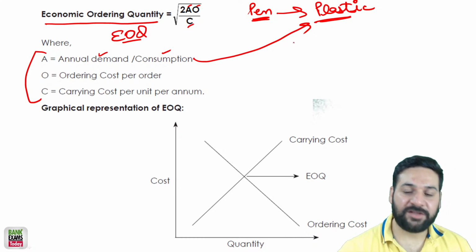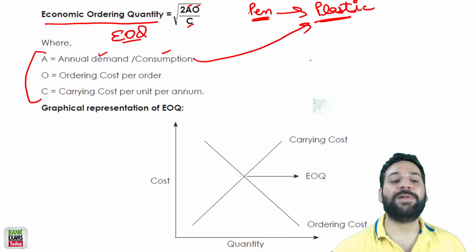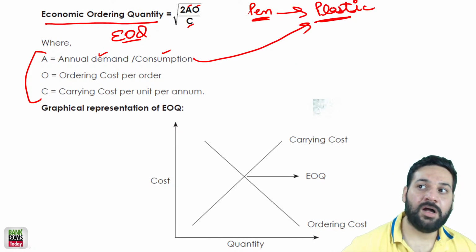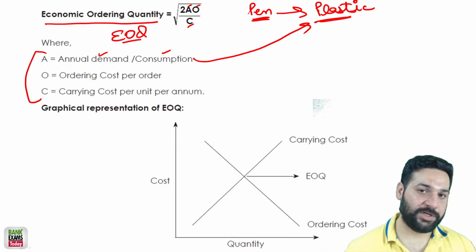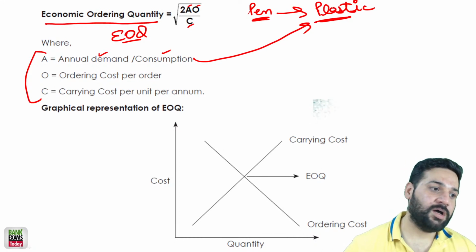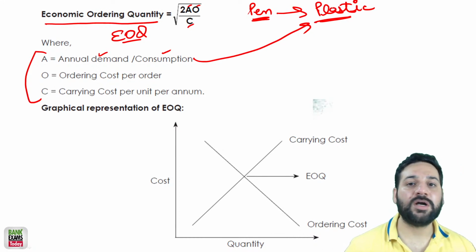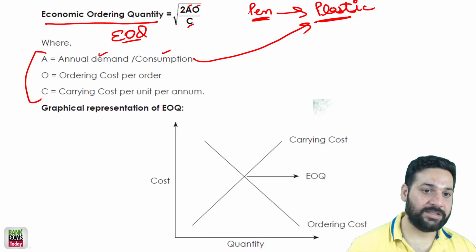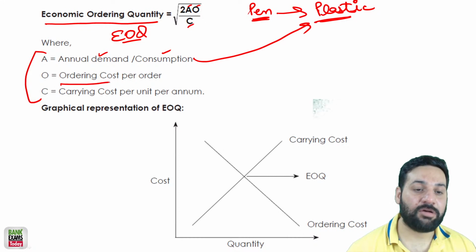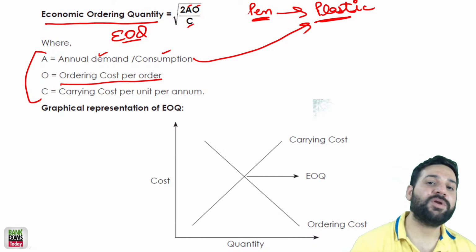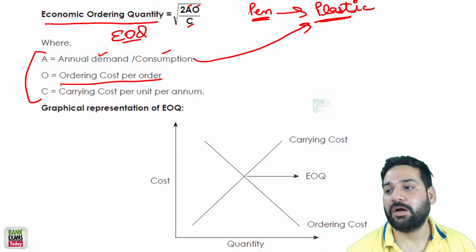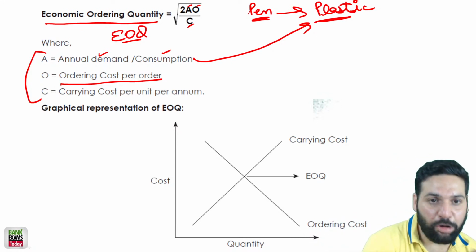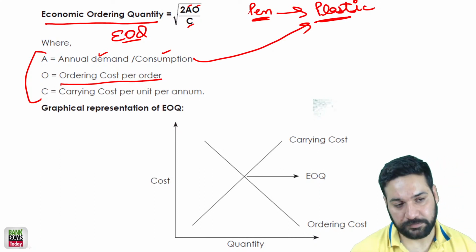So to bring the plastic from the manufacturer to your plant, you need to spend money. You need to spend money on transportation, right? So you need to pay for carriage inwards, or for unloading, right? You need to pay for that. That is ordering cost. The transportation cost, or whatever cost is directly related to making an order, that is ordering cost.